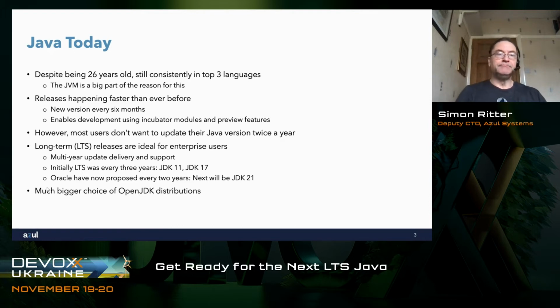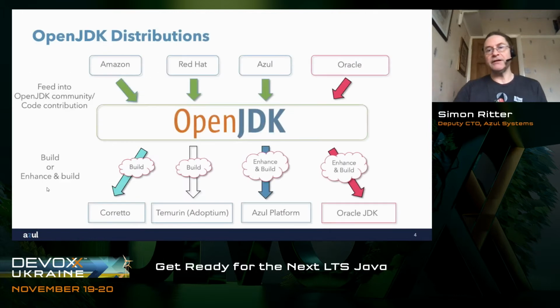In the past, most people have pretty much used either the Sun or the Oracle JDK, but now with some licensing changes that Oracle made, people have said, right, we need more choice, and so we've seen a bigger selection of distributions. And in fact, let's talk a little bit more about that. As I say, OpenJDK is open source. It's an open source project for the development of the Java platform. And I think this has been really successful.